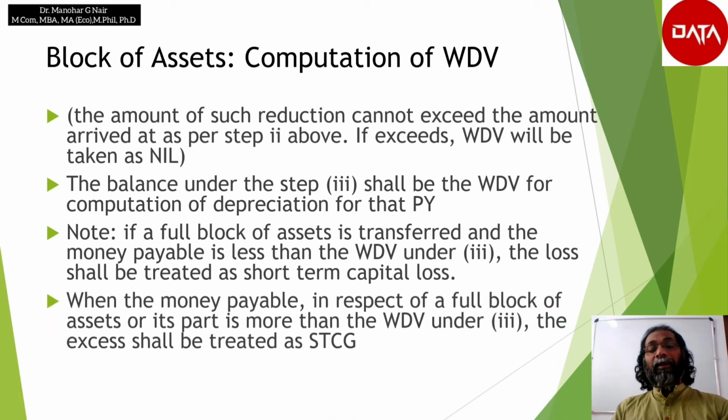When the money payable in respect of a full block of asset or part of it is more than the written down value that is calculated under step 3, then it is treated as short-term capital gain.